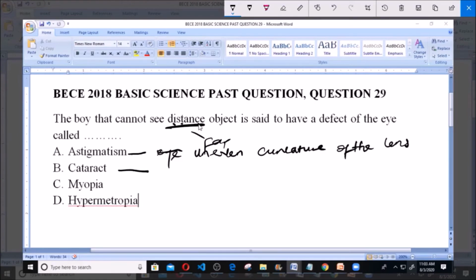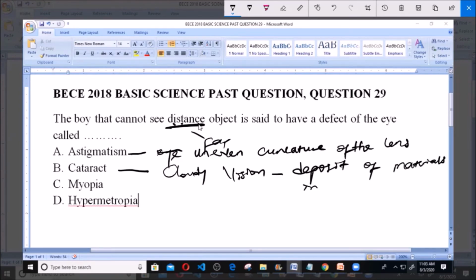Now B here says cataract. Cataract is cloudy vision. The person will not be able to see clearly. This is due to the deposit of materials in the eye. These materials actually block vision. So cataract is just cloudy vision, because of the deposit of certain materials in the eye.